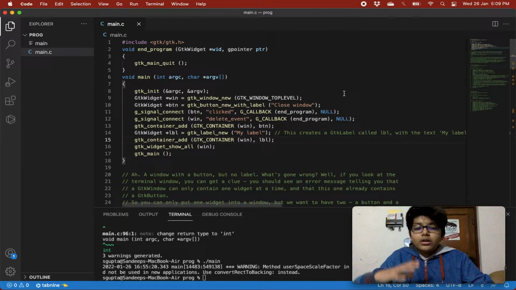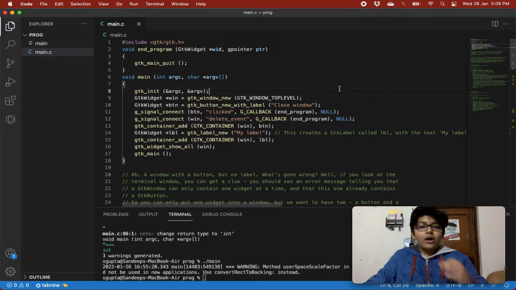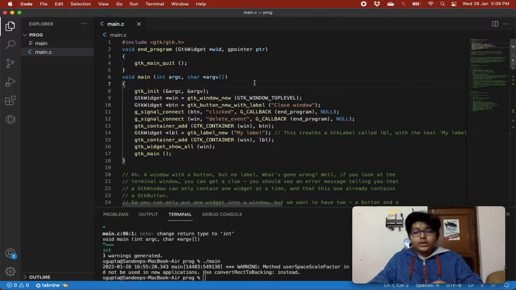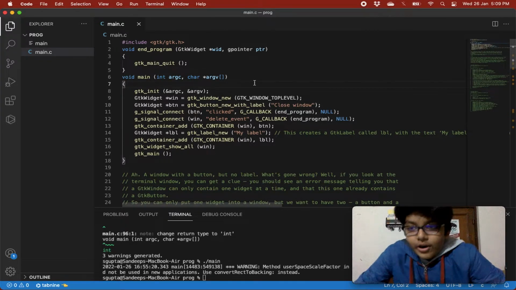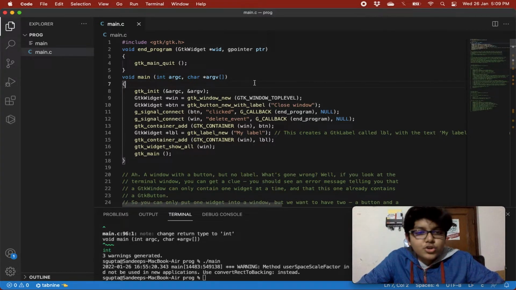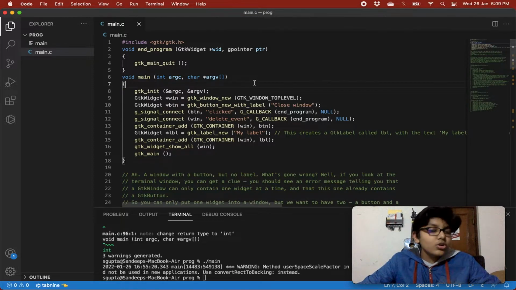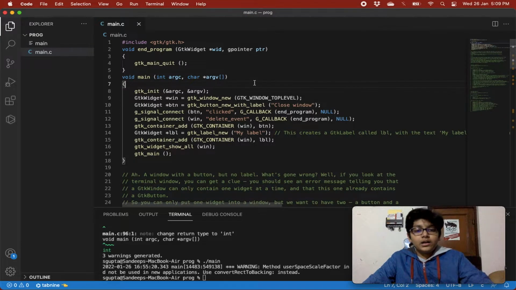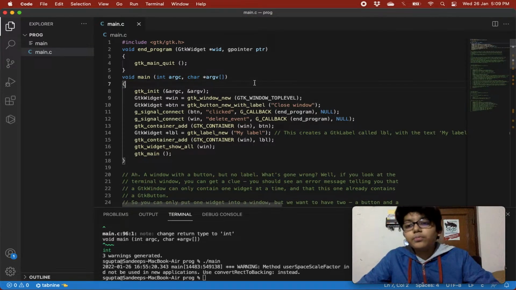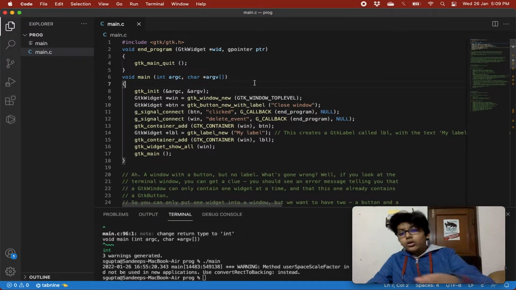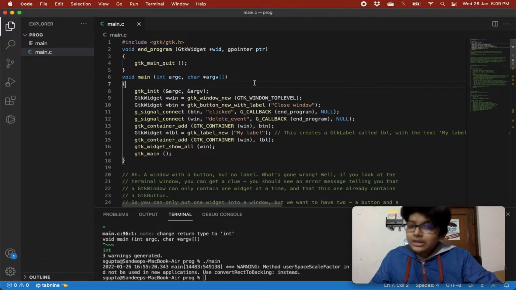So today we'll learn how to add a label on our screen, and then how to edit it on some event, how to change its text on some event also. Labels are a very important aspect of any application that we are creating. So this is going to be very important for your GTK future, and for all the programs that you create. So do watch this entirely, and without any delay, let's get started.